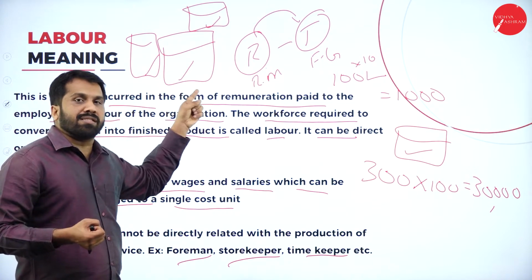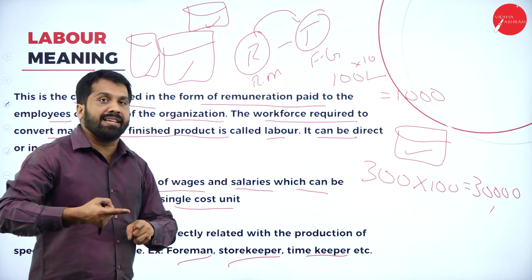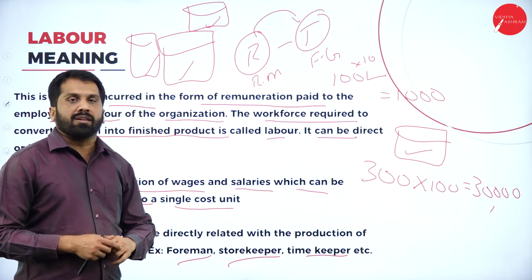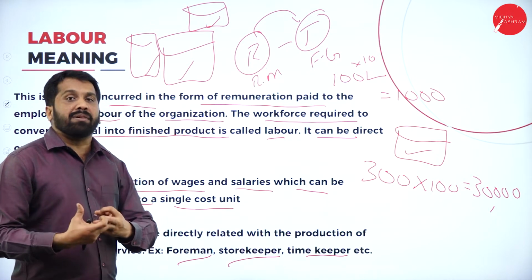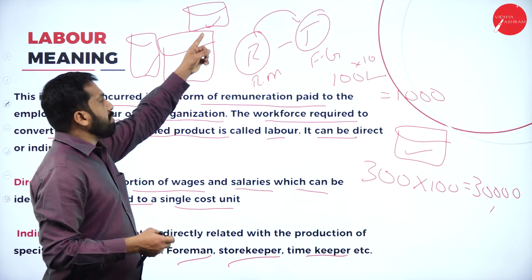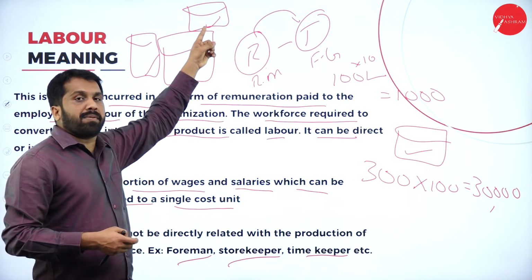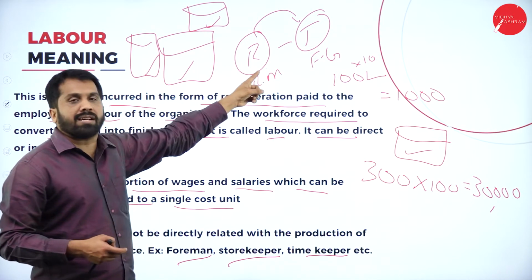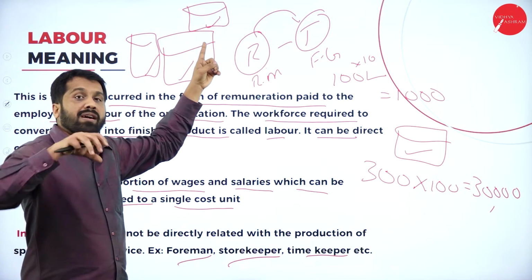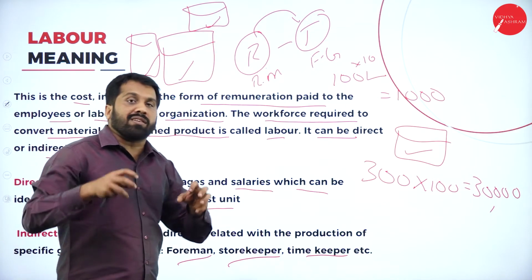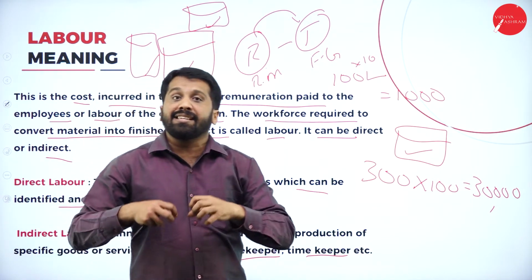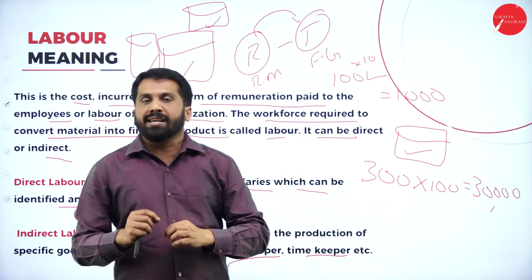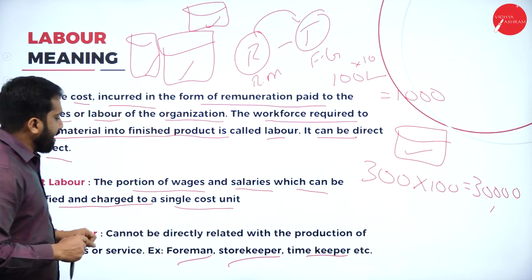So these persons are indirectly involved in production. To convert, I need chemicals, so I'll get chemicals from this store. There is a person in charge of that store. Without him, I cannot convert this. So he is also part of the production, but he is not directly involved. He is indirectly involved. That is called indirect labor.